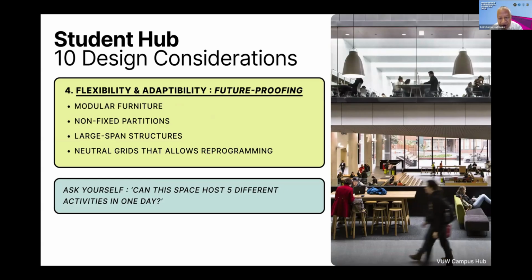If no, we should try to reprogram it again. We could see at the right-hand side the Victoria University Campus Hub. Below would be a place for students in informal seatings, and above would be the students with formal studying.